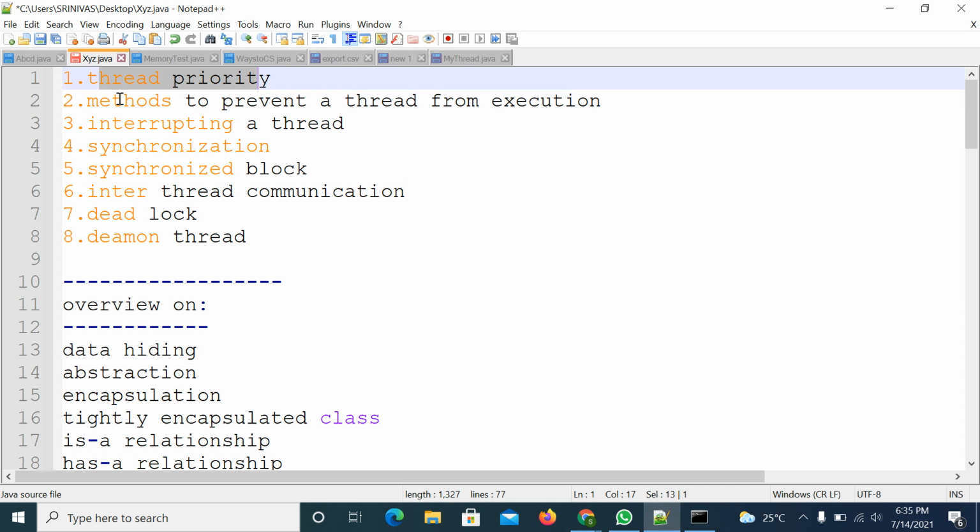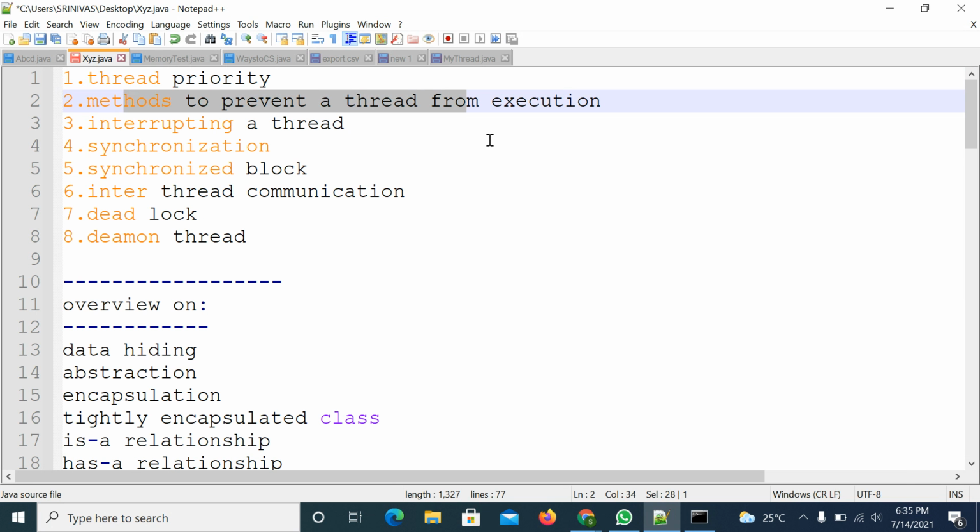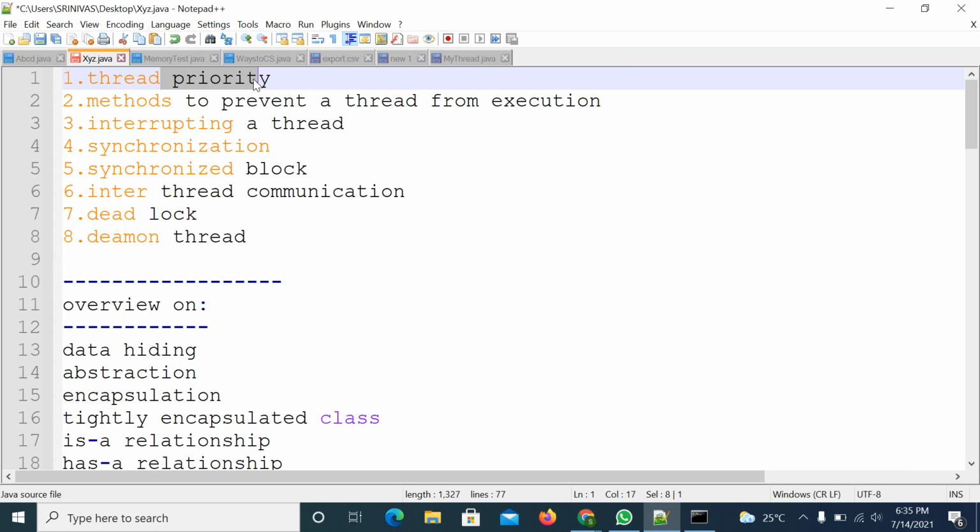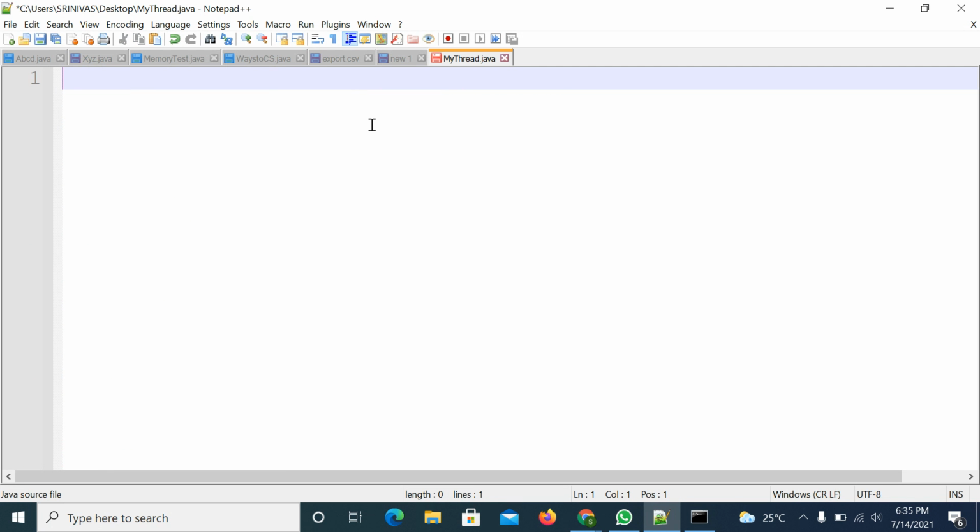Thread priority, I will explain in today's class, and methods to prevent thread execution. We will discuss this. After this, I will cover thread priority. What are the methods to prevent thread execution? Preventing means stopping, right? So how to stop an executing thread? We have 3 methods to stop the execution of a thread.